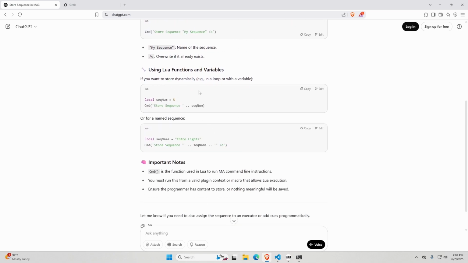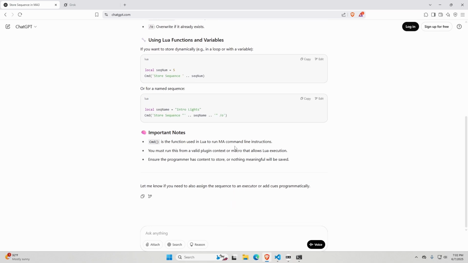If you want to store dynamically, that is very accurate. That is a good note. That is also a great note. It's doing this correctly, and it's great that it is giving you that information. CMD is correct. One thing that I have as a criticism is the fact that it is not showing me the fact that there are alternate functions that can be used. CMD is not the only one, and in most cases in a larger script, it's not the best one. But this works. This is fine.